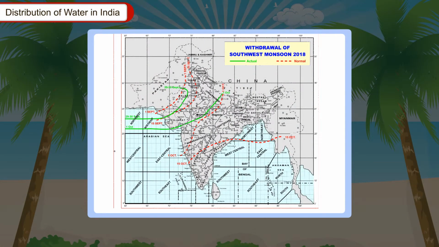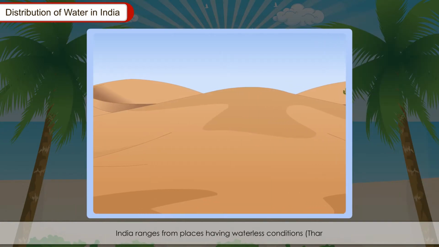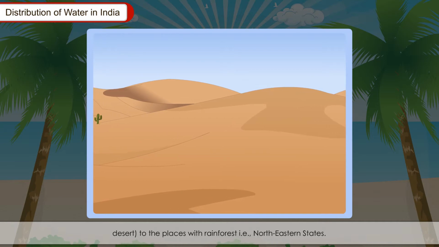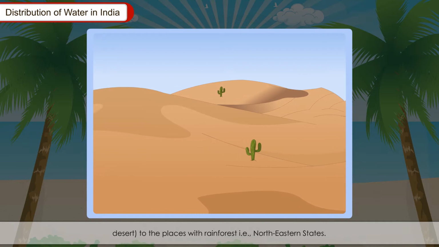Distribution of water in India. Water availability in our country depends highly on the arrival of monsoons. The monsoons bring heavy rains between June and October. India ranges from places having waterless conditions, like the Thar Desert, to places with rainforests, that is, the northeastern states.